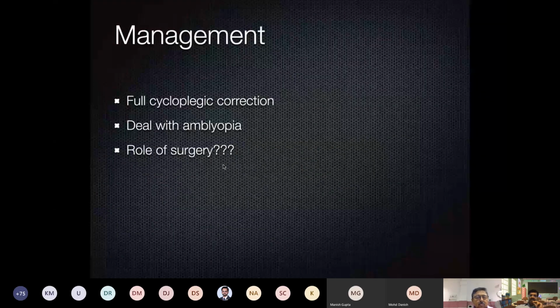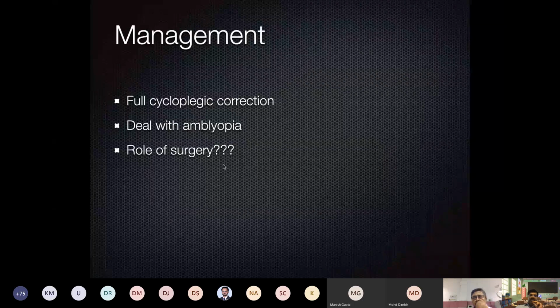Sometimes yes, because some of these children have a partially accommodative esotropia. What do we mean by partially accommodative? When we give the full hyperopic correction to the child, the squint improves, but it doesn't become ortho. So in that case, the surgery has to be done only for the residual squint over the spectacles, not for the squint without the spectacles.